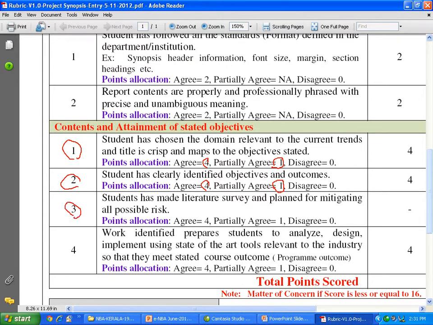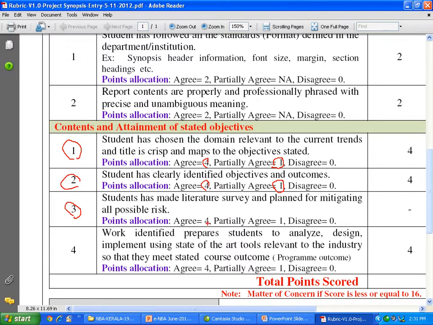Then the third criteria is student has made a literature survey and planned for mitigating all possible risk. Different kinds of risk, people have to look into that. Literature survey in case of research oriented projects should be properly done. In case of product oriented things, whether tools, technologies, knowledge required to implement are available or not, and if not possible, any alternatives they have thought of.